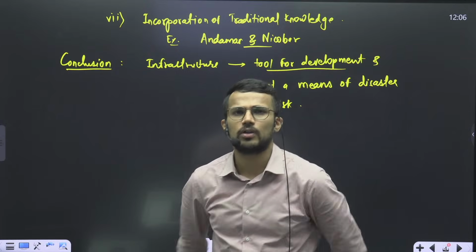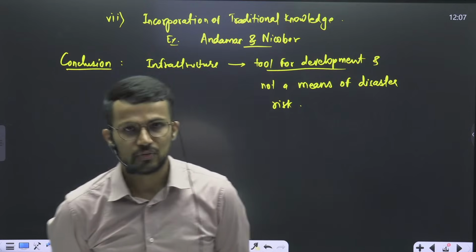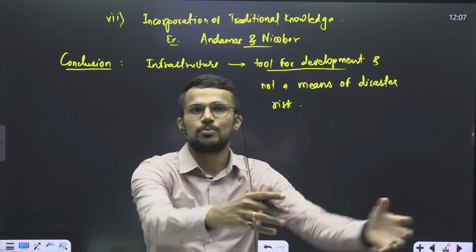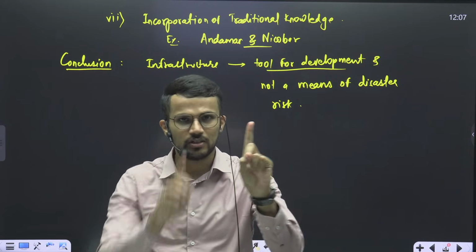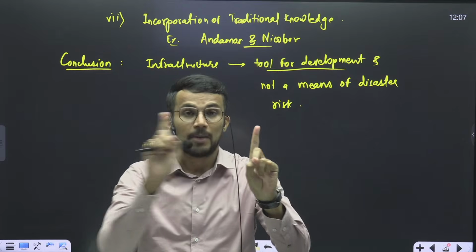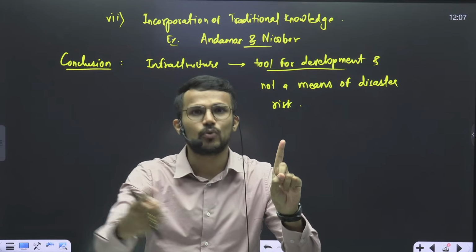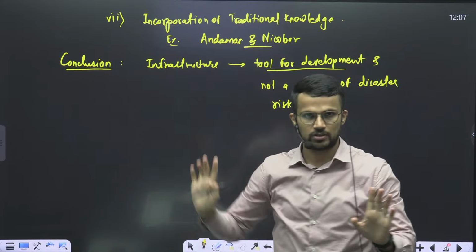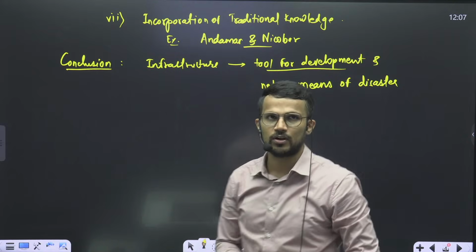Why do we carry out infrastructure development? Infrastructure development is carried out to make sure that development reaches that particular area. So infrastructure is equal to development, but infrastructure should not be equal to disaster risk. For that, we'll have to follow these approaches. Okay, so that way you can write the answer.